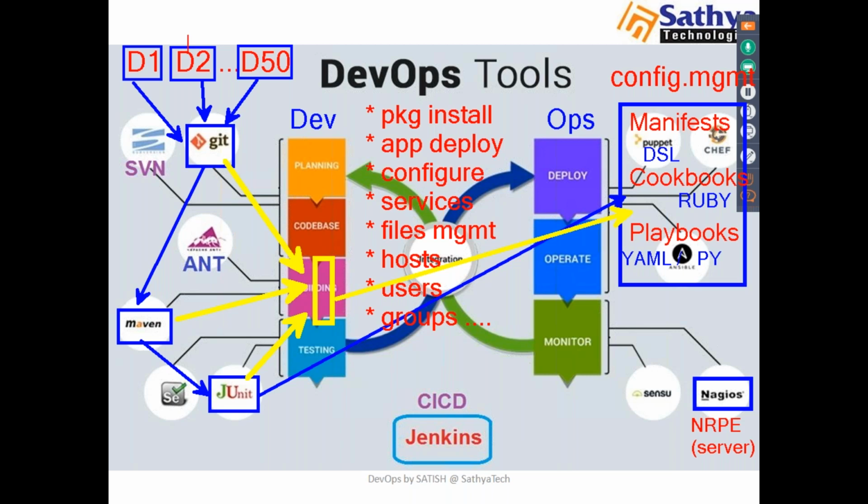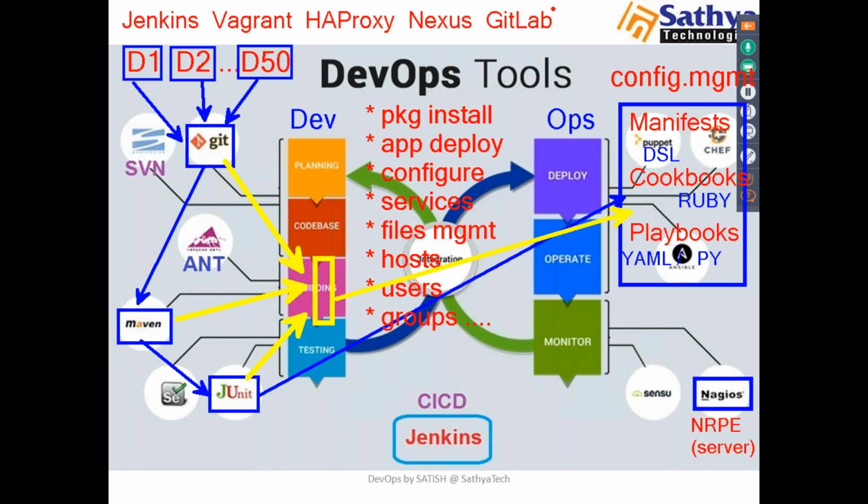So we are seeing multiple tools here, and we have some more tools in DevOps. Like Vagrant, and a tool like HAProxy, and tools like Nexus and GitLab. Multiple tools are there.